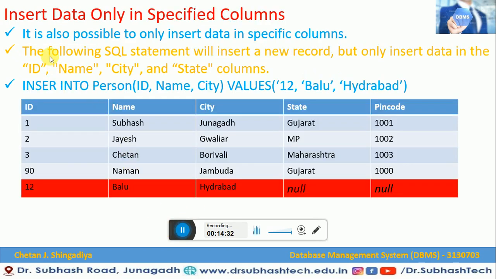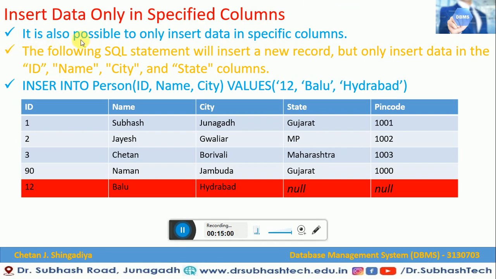Now one important thing that we have to understand in the INSERT INTO statement is that it can insert data only in specified columns. This is one of the important concepts while we are going to insert a record. When we want to insert records into specified columns, we can do that with the help of the INSERT INTO statement. So what is that and how can we do it?